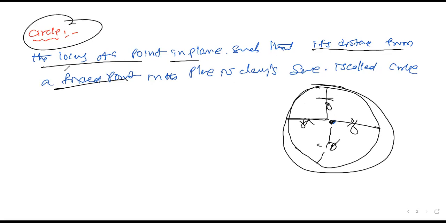The definition of a circle is: it is the locus of a point in the plane such that the distance from the fixed point in the plane is always the same. That comes under a circle. It's very clear.